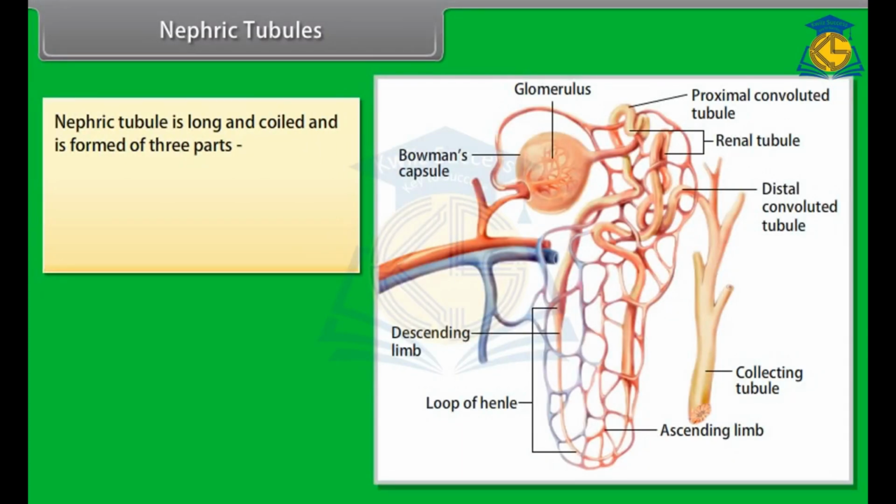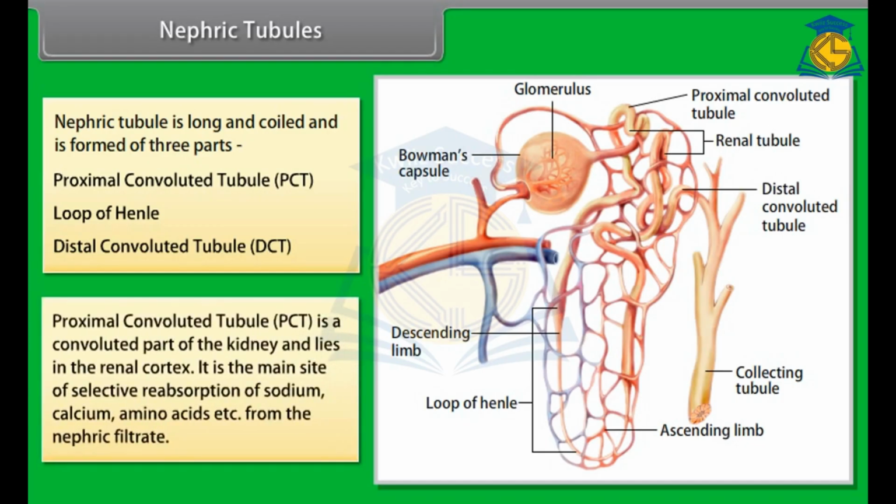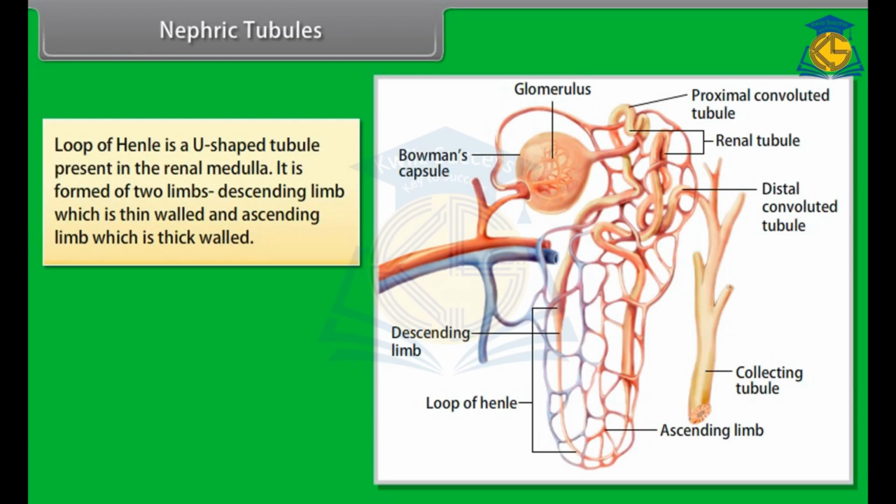Nephric tubules. The nephric tubule is long and coiled and is formed of three parts: proximal convoluted tubule PCT, loop of Henle, and distal convoluted tubule DCT. Proximal convoluted tubule PCT is a convoluted part of the nephron and lies in the renal cortex. It is the main site of selective reabsorption of sodium, calcium, amino acids, etc. from the nephric filtrate. Loop of Henle is a U-shaped tubule present in the renal medulla.